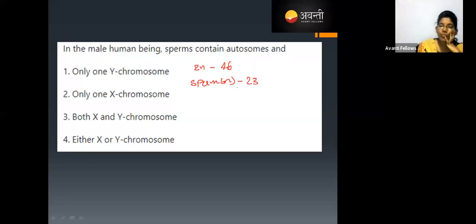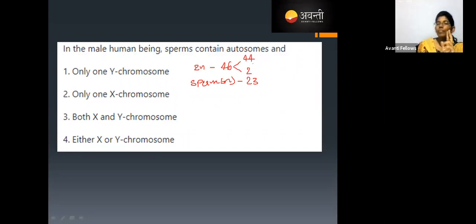And one more thing, out of 46, 44 are the autosomes. Yes, do you agree? Out of 46, 44 are the autosomes, which means all the physical characters, except the sex characters, are controlled by all these 44 chromosomes. And the remaining 2 chromosomes are the sex chromosomes.